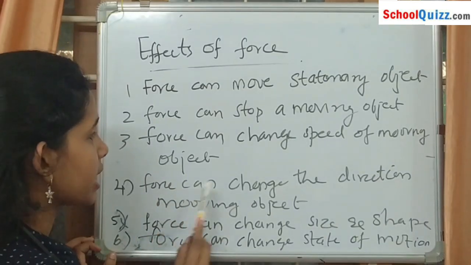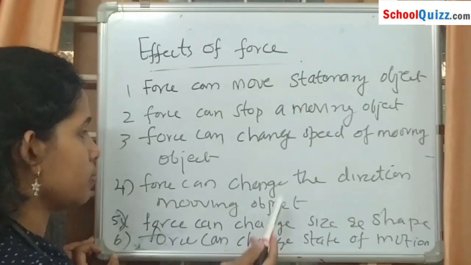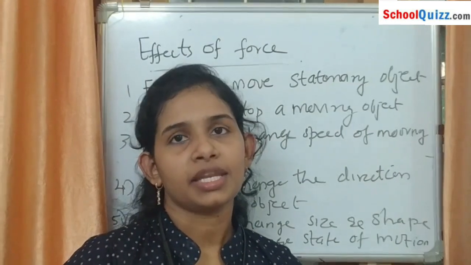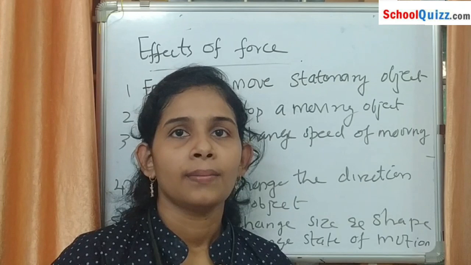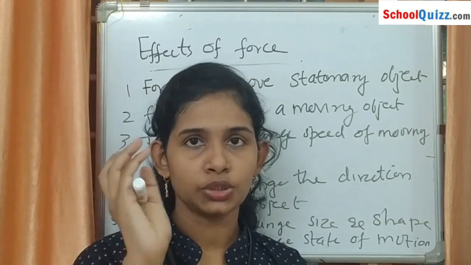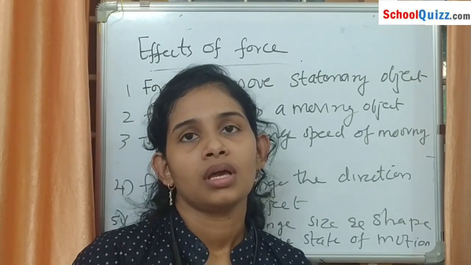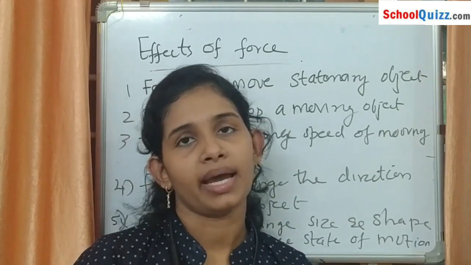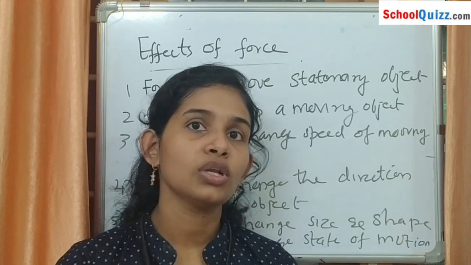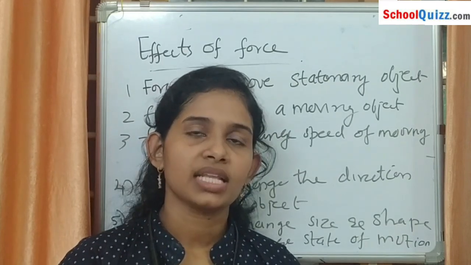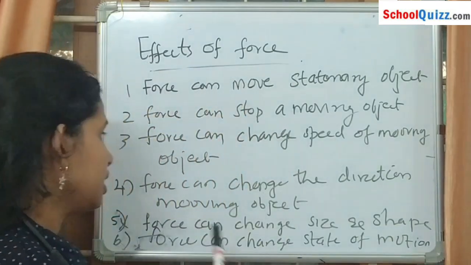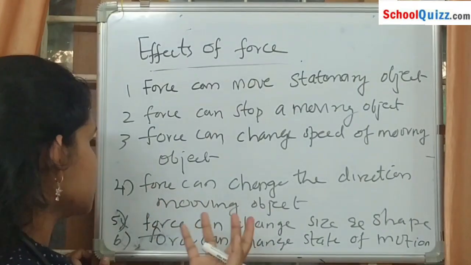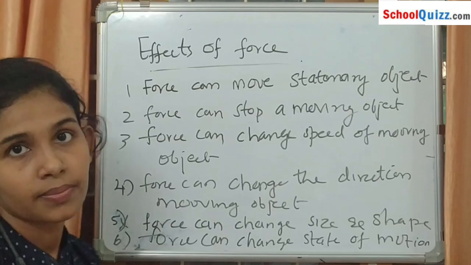Next, a force can change the direction of an object. Consider a cricket match. The bowler throws the ball towards the batsman. Then he hits the ball with the bat. The direction of the ball changes. Then we can say the direction of a moving object can be changed by an applied force.